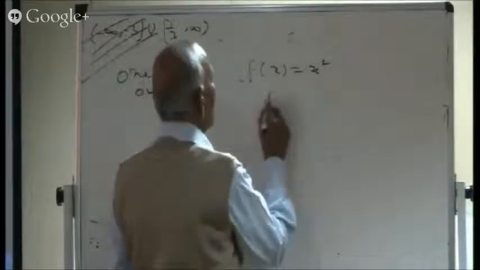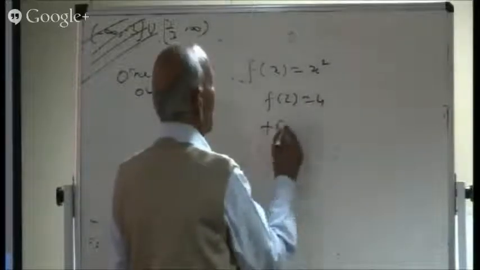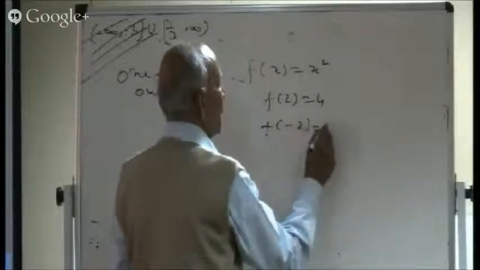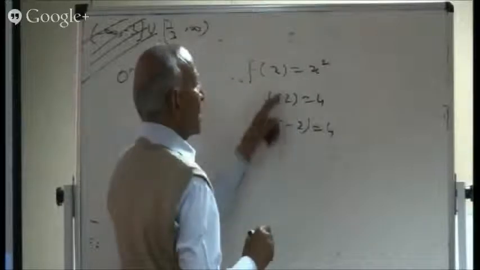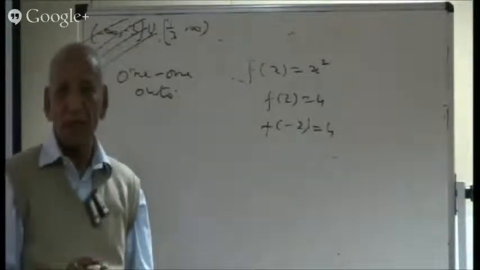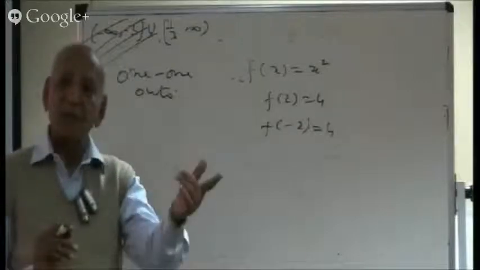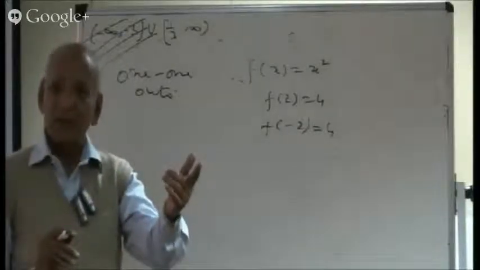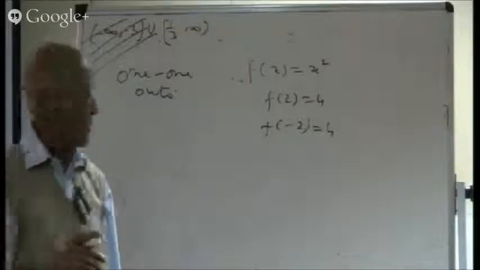The reason being f of 2 is equal to 4, f of minus 2 is also equal to 4. So different elements have got the same image. So different elements must have different images.